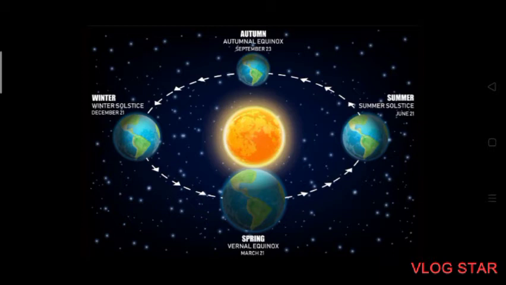Both solstice and equinox refer to the seasons in a calendar year. These seasons come about because of Earth's position in relation to the sun. Solstices occur during winter and summer, around December 21st and June 21st, while equinoxes occur during spring and fall, around March 21st and September 22nd. Let's learn in detail.